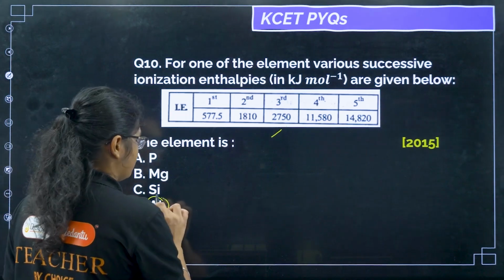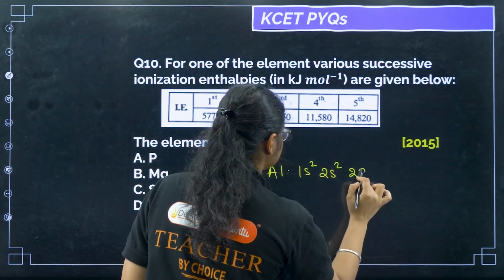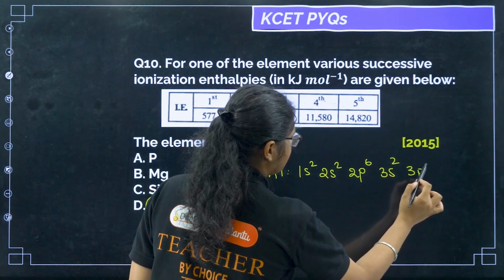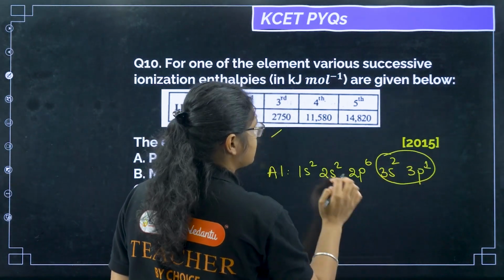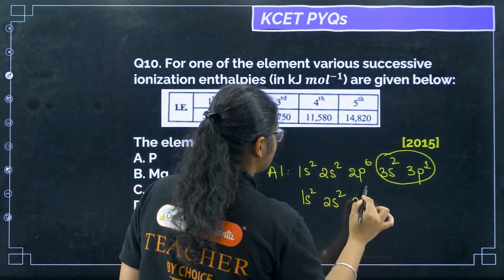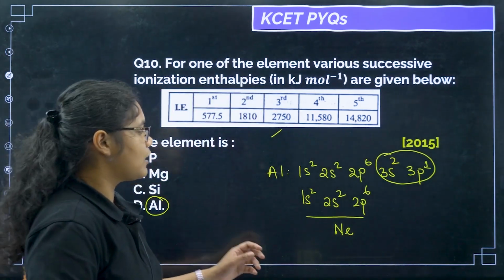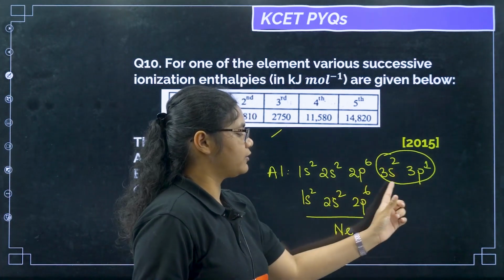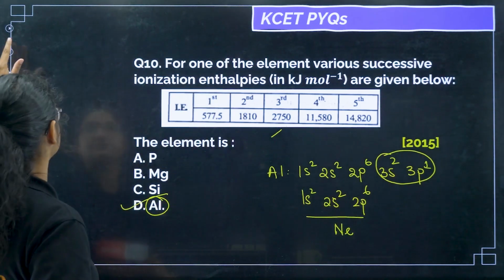So if I see aluminium, okay, so aluminium electronic configuration is 1s2, 2s2, 2p6, and then 3s2 and 3p1, right? Total 13 electrons. So after I have removed these 3 electrons, I1, I2, I3, I have the configuration 1s2, 2s2 and 2p6. This is a noble gas configuration for neon, right? So from here if I remove one electron, the fourth electron, it will require very high energy. So option number D is the correct answer.